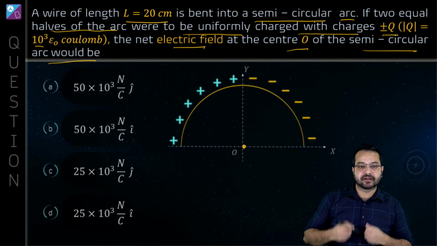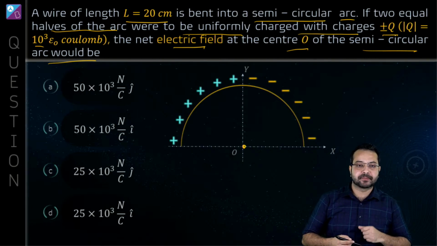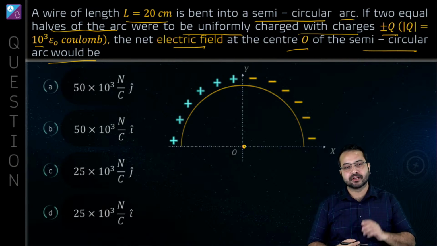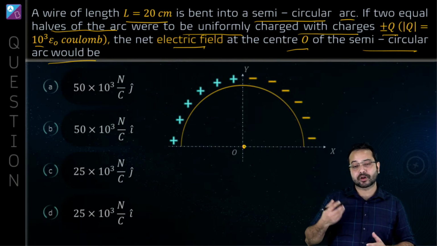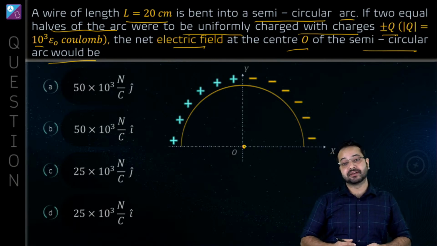Alright, some people are saying difficulty level 3 by 5, some people saying 40% difficult, medium level, 4 out of 5. Yeah, it was medium level or maybe moderately difficult. Okay, if you don't remember the formula, then certainly it would be difficult.